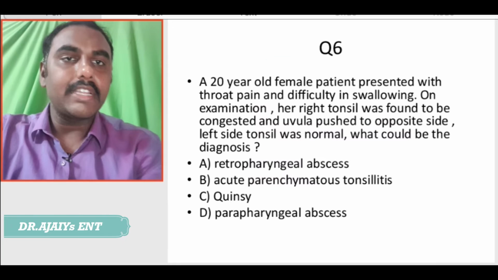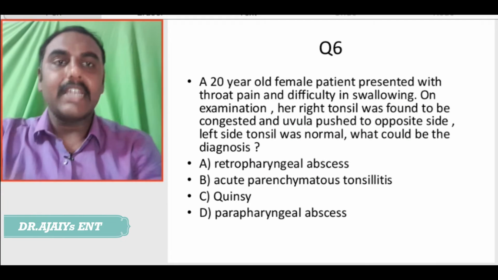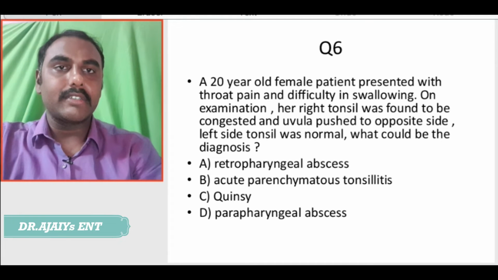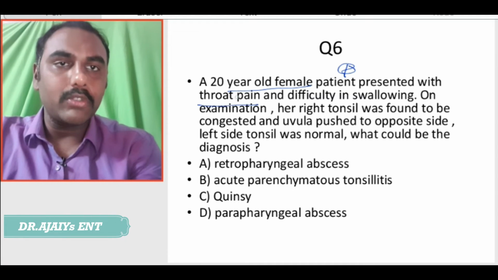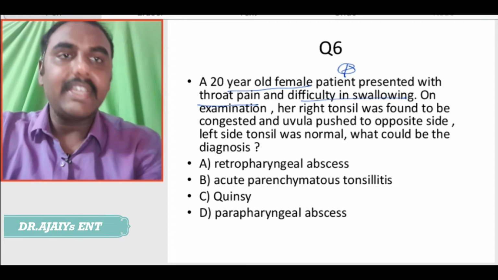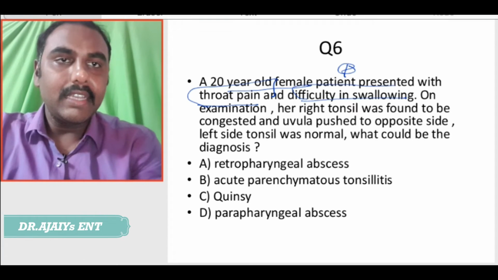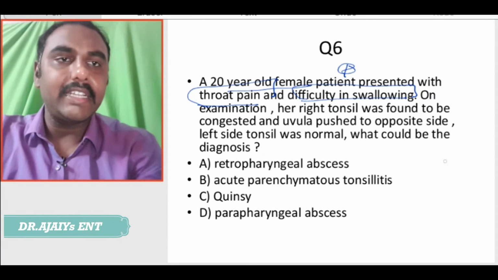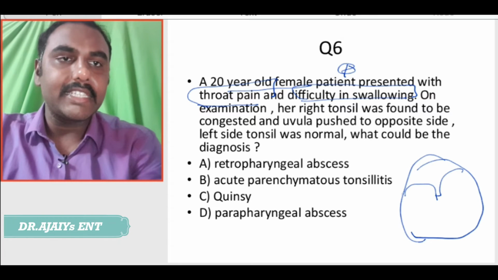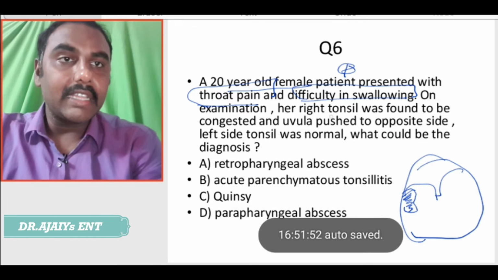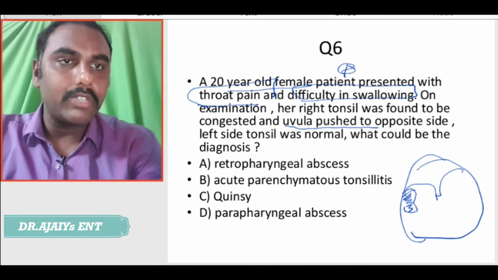Coming on to the next question, that was a clinical scenario question. A 20-year-old female presented in OPD with throat pain and difficulty in swallowing. On examination, her right tonsil was found to be congested, and the uvula was pushed to the opposite side.